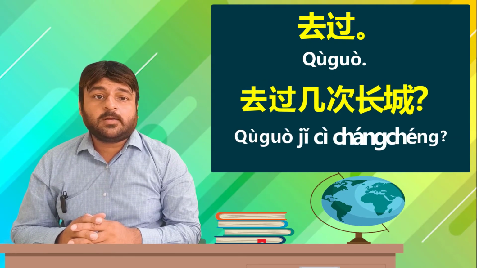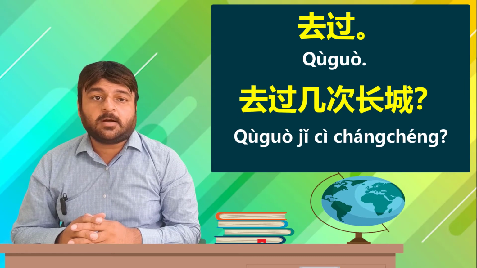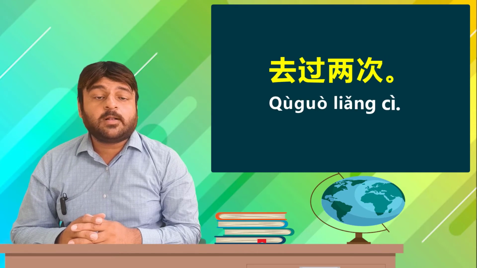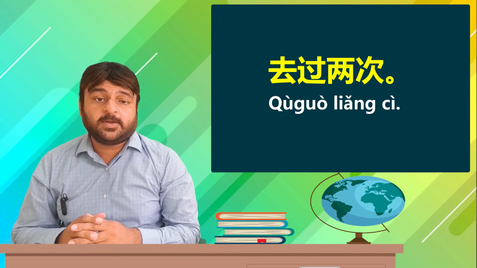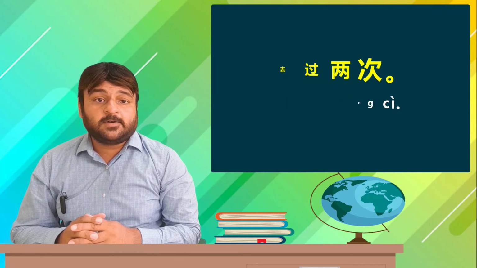去过几次长城? 几次 is how many times? How many times you went to the Great Wall? You already went to the Great Wall after coming to China. 去过两次, already went over twice. This is again the usage of 过 to denote that something has already been experienced. Already is emphasized in this sentence. Now looking at the words in the box to make suitable replacements.